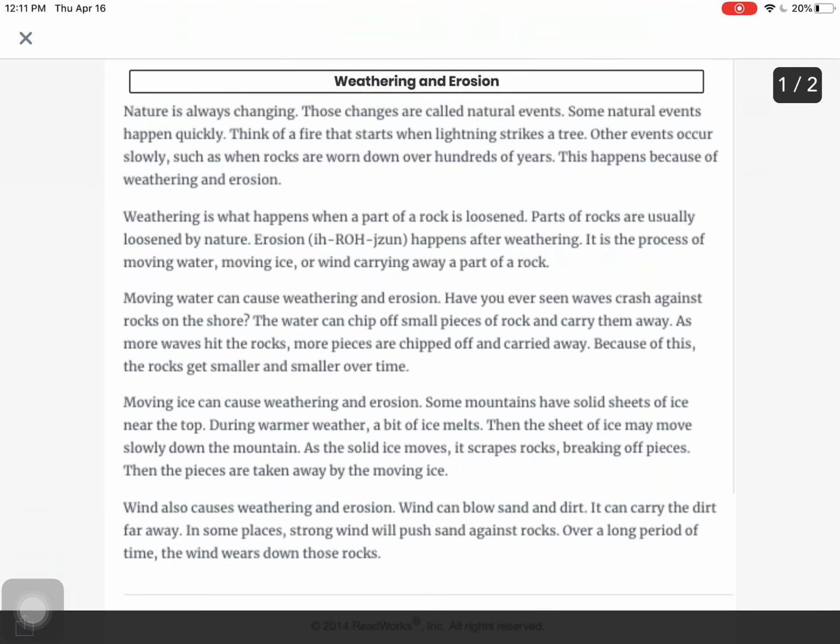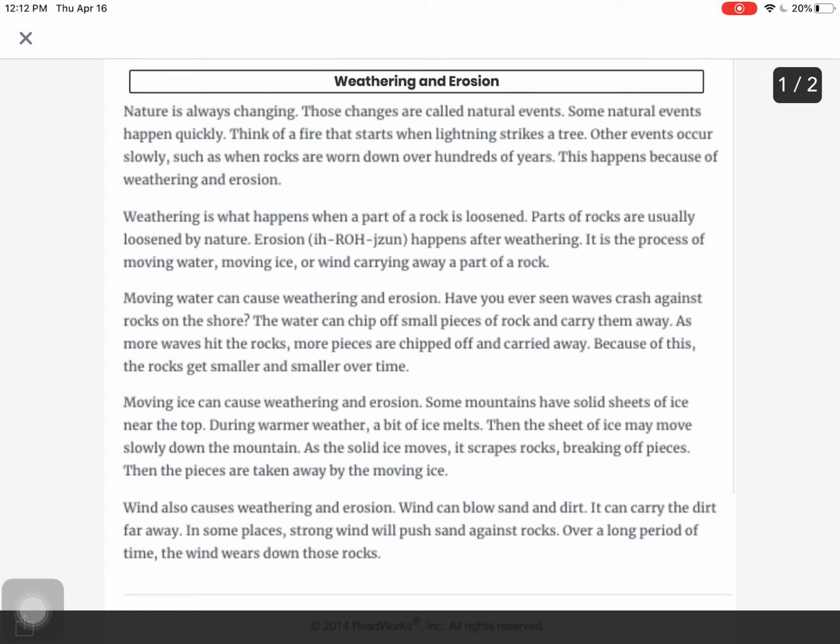So I'm going to look at my articles. First is weathering and erosion. So nature is always changing. Those changes are called natural events. Some natural events happen quickly. Think of a fire that starts when lightning strikes a tree. Other events happen slowly, such as when rocks are worn down over hundreds of years. This happens because of weathering and erosion. So I know that weathering and erosion means rocks are worn down really, really slowly.